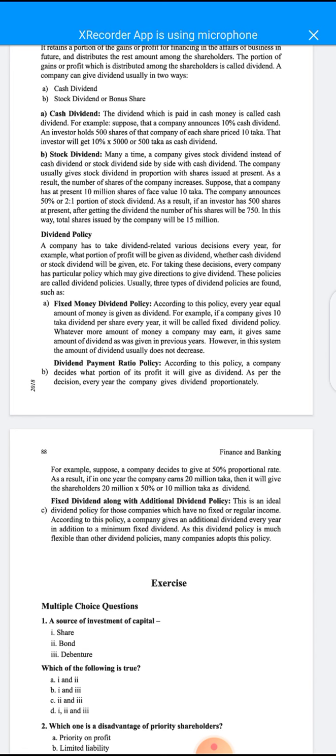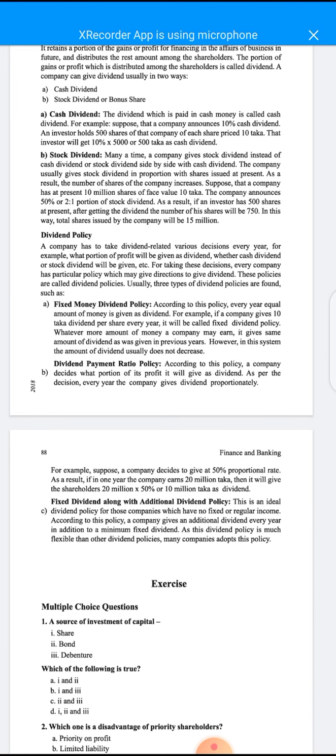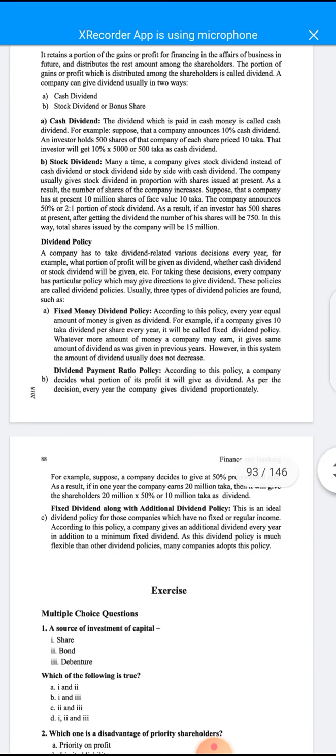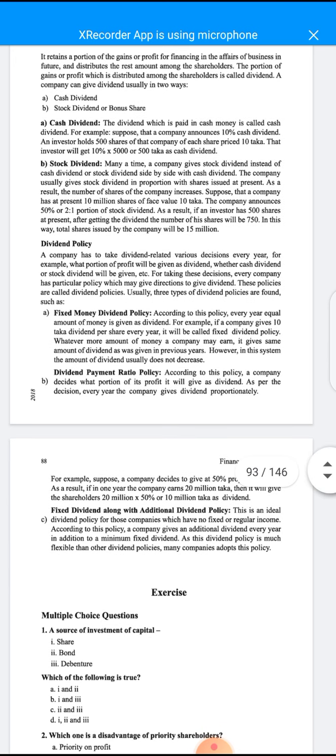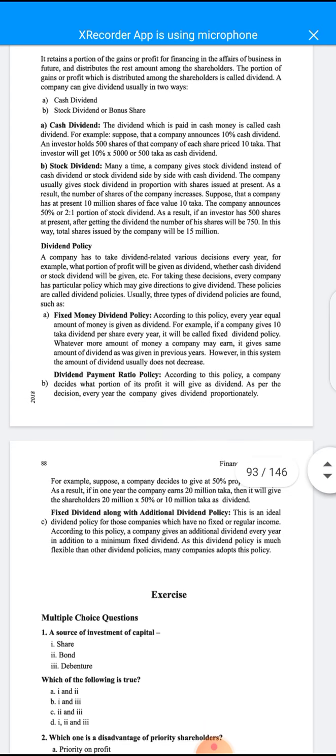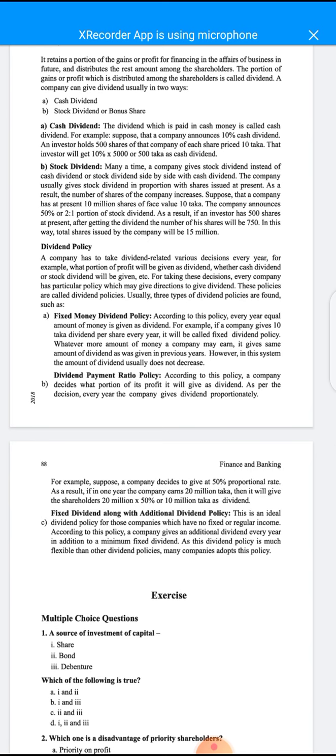In this system, the amount of dividend usually doesn't decrease. This is an easy system. If the company declares 10 taka dividend against each share, then before he gets the dividend, the shareholder knows that he will get a certain rate or amount of money as dividend.